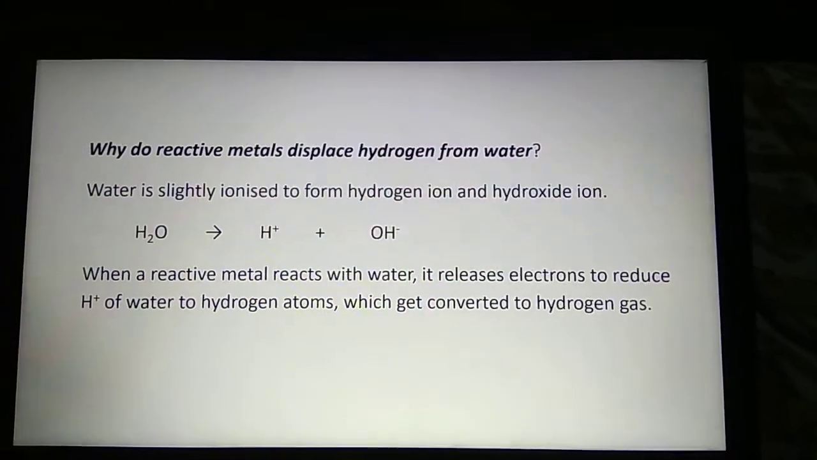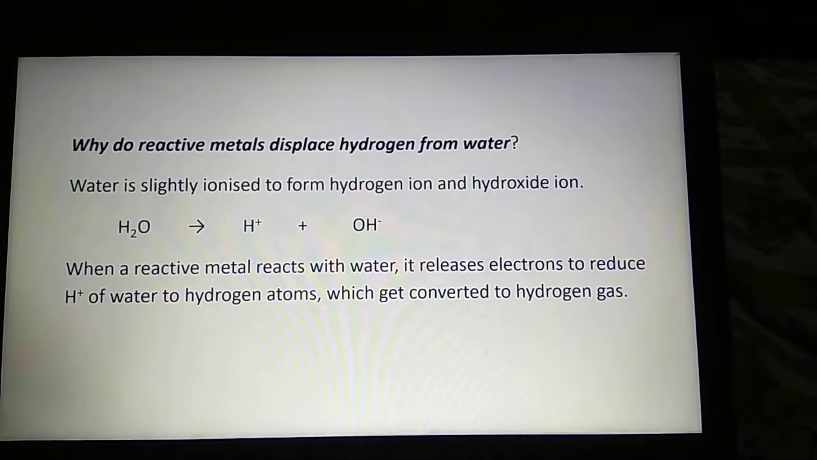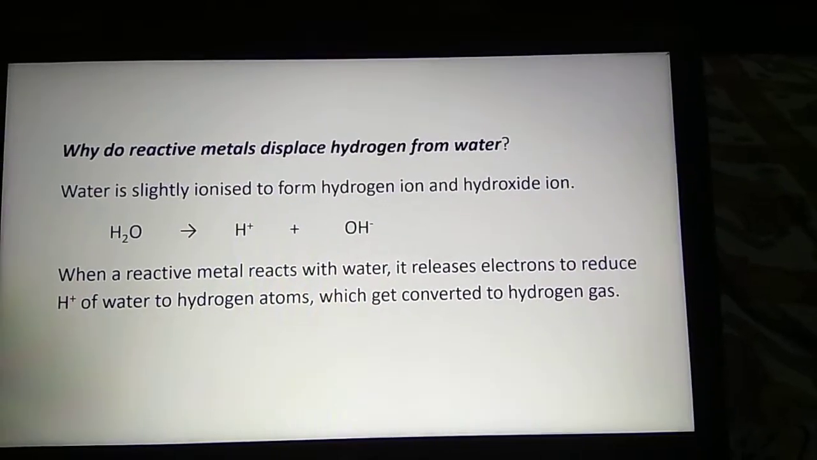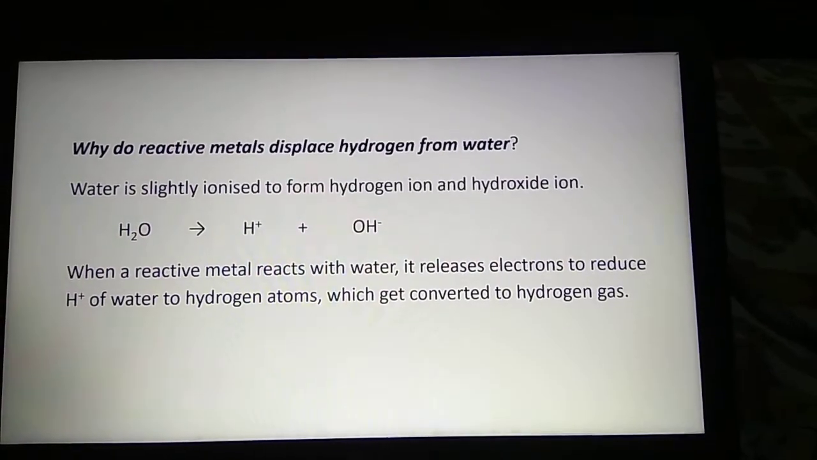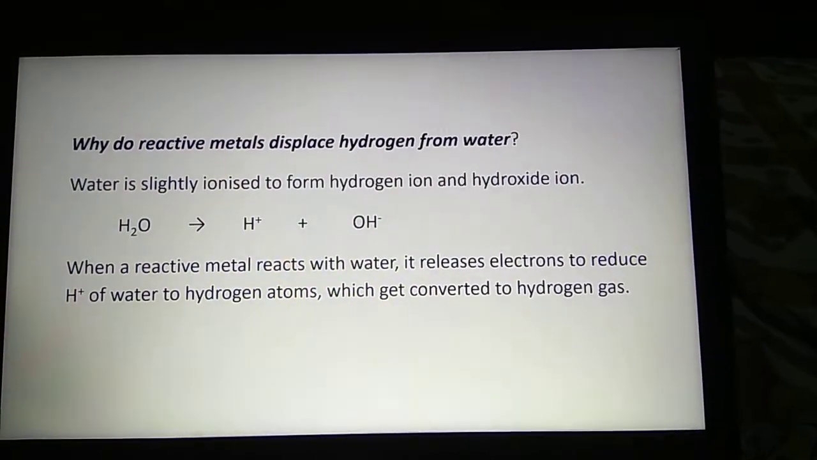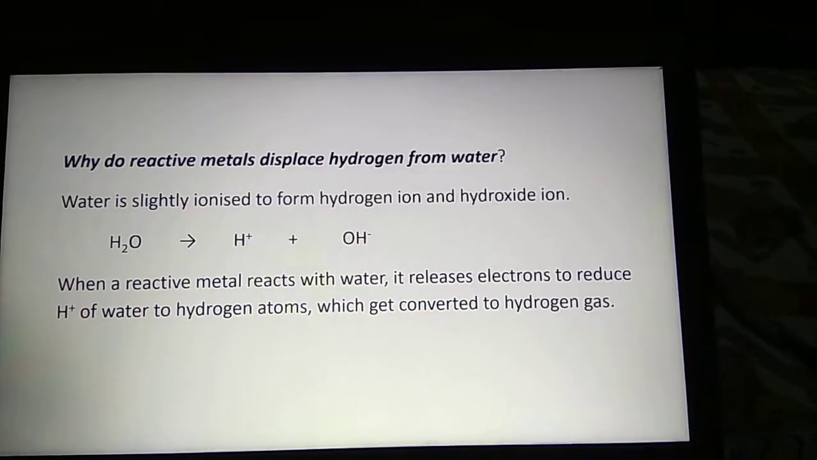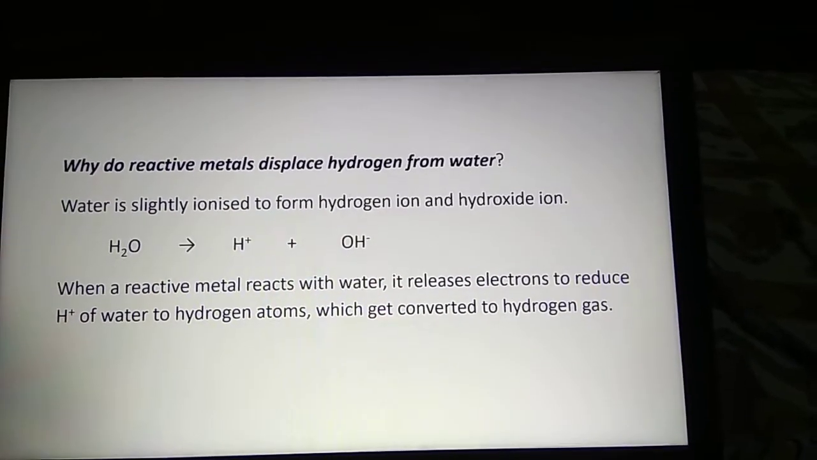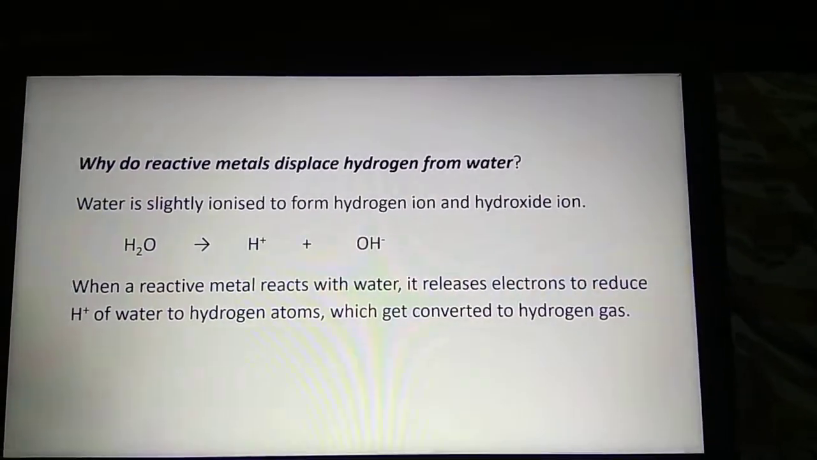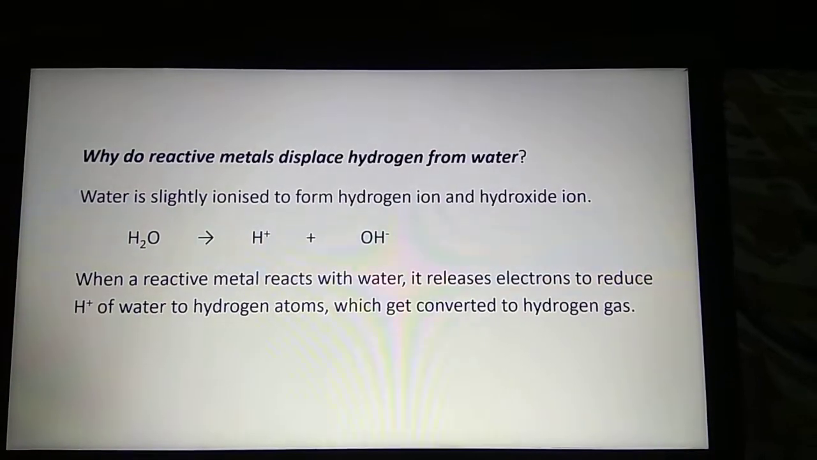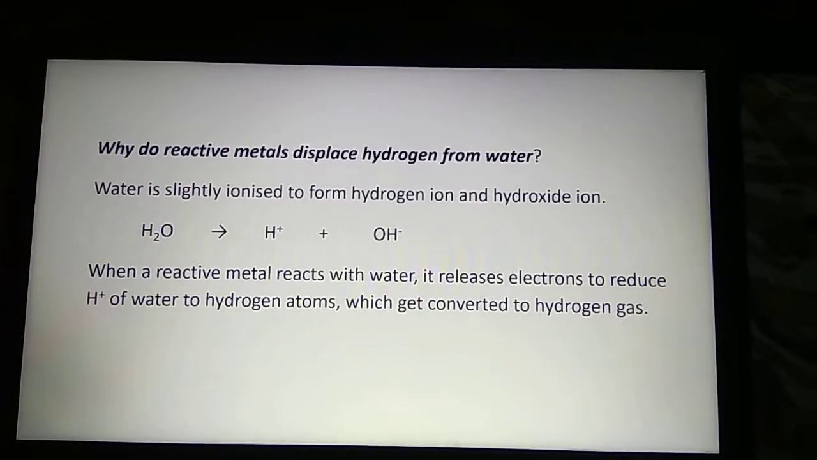Let's see why reactive metals displace hydrogen from water. Water is slightly ionized to form hydrogen ion and hydroxide ion. Very little ionization takes place in water and it dissociates to produce H+ and OH-. When a reactive metal reacts with water, it releases electrons. We already learned that metals usually donate electrons. Here also the same concept applies. The reactive metal releases electrons.